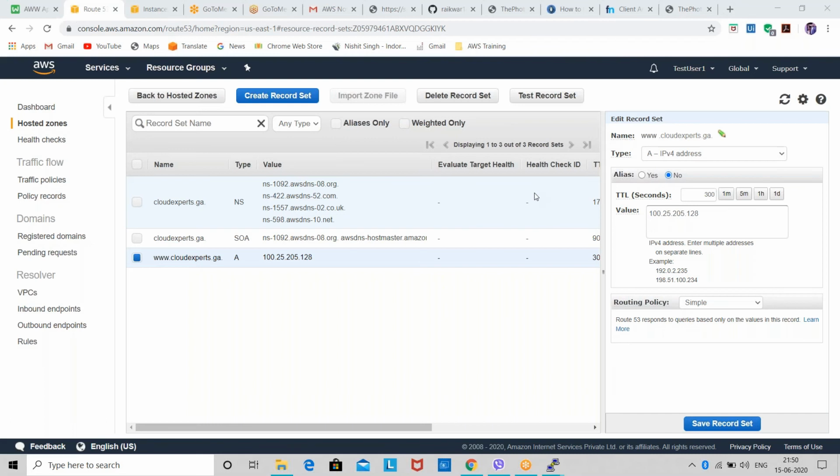Manoj is asking, we are hosting it from free tier. Can you tell some features of the paid version? Also, can we host normal hosting? So basically, Manoj, this is the normal hosting only, which I have shown you guys. What is the difference between normal hosting and advanced hosting?